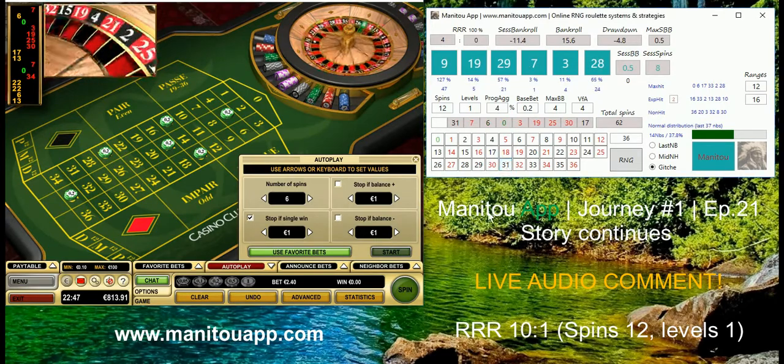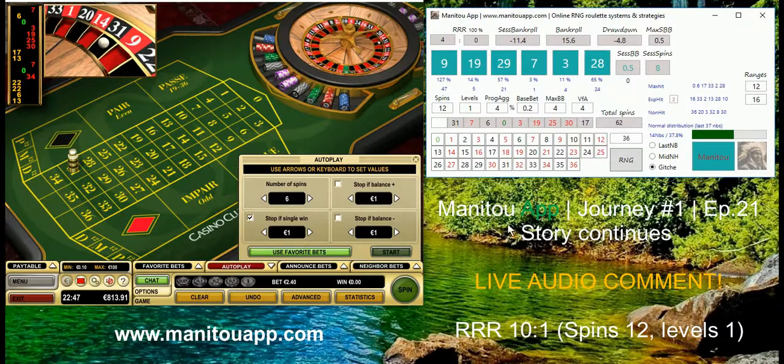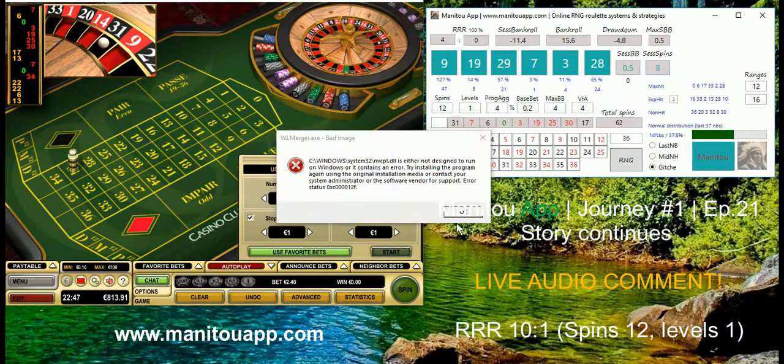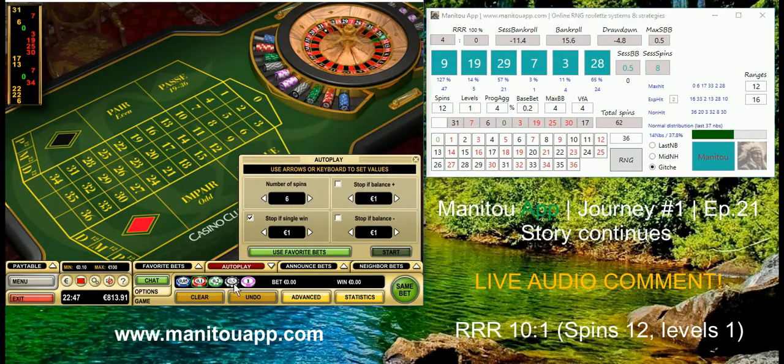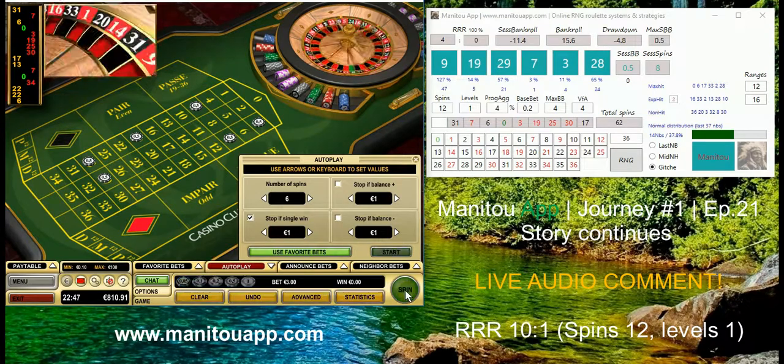Currently we are not lucky, but we receive new numbers like a prediction. Currently we still have 4 spins to go, so let's see what will happen. Of course we would like to win always when we play with our 12 spins, but of course it's not always the case.